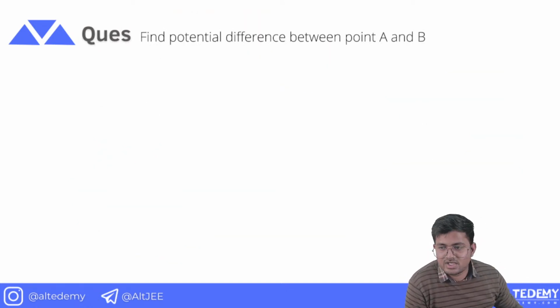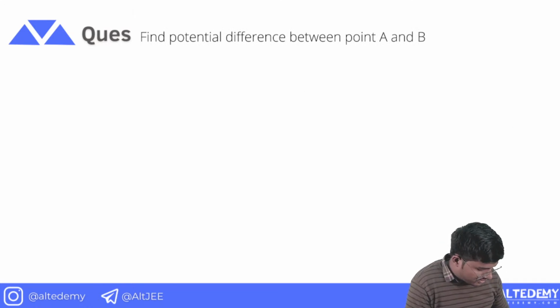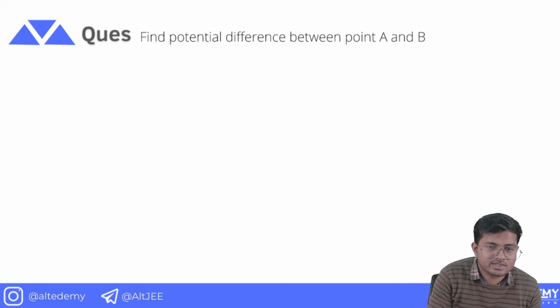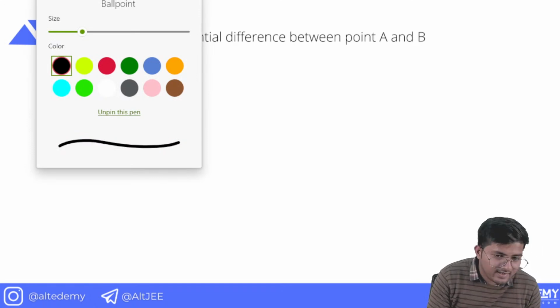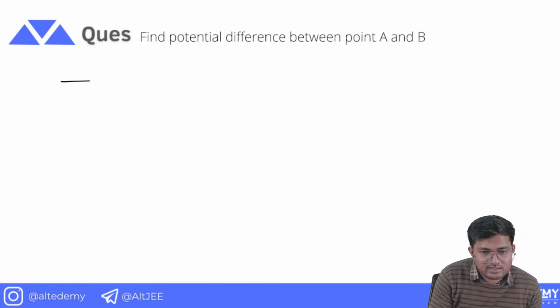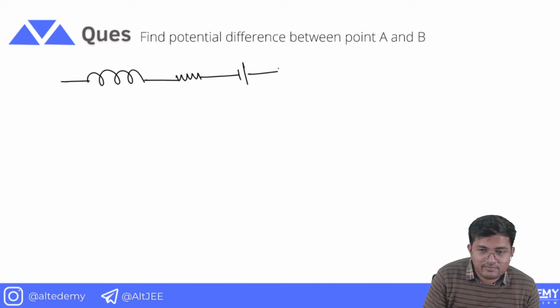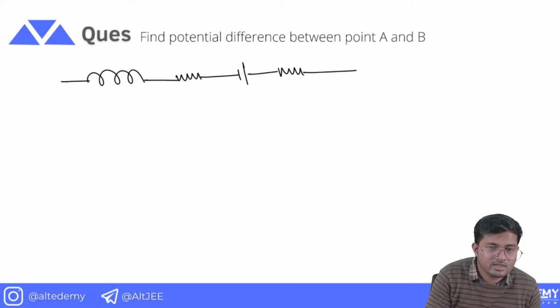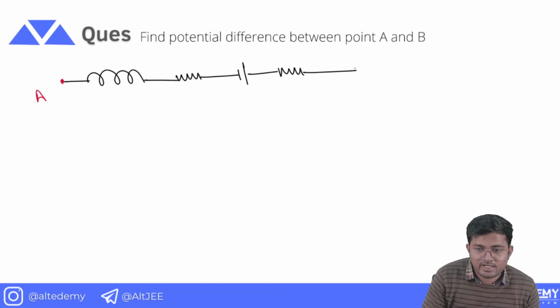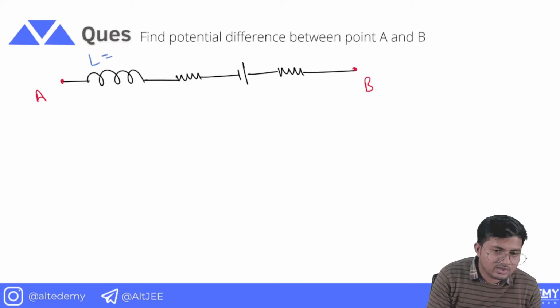Find the potential difference between points A and B. All right, so this is the question. We have an inductor like this, and then there is a resistor, and then there is a battery, and then we also have another resistor. This is point B, and this is point A. This is an inductor, and the inductor is of 2 Henry.